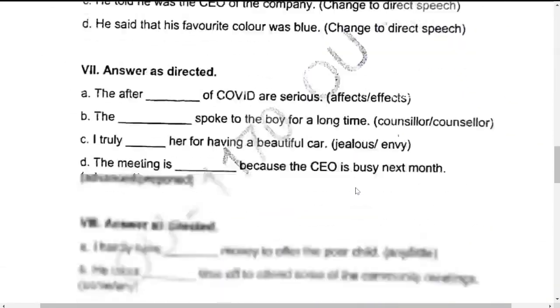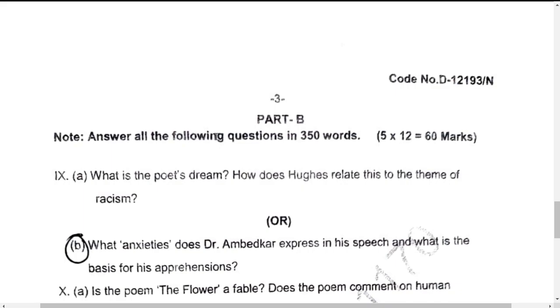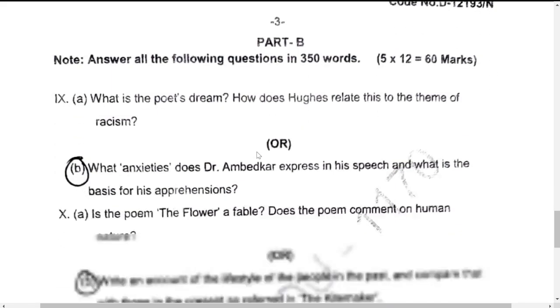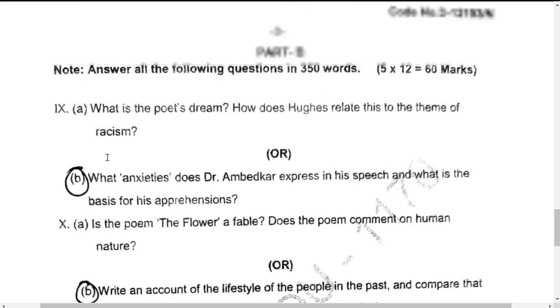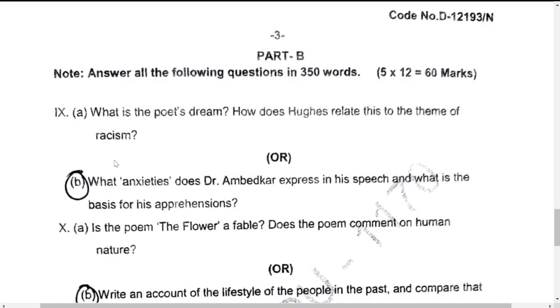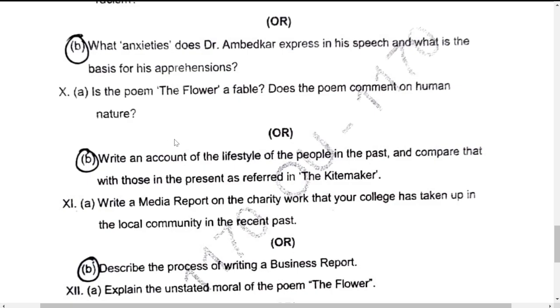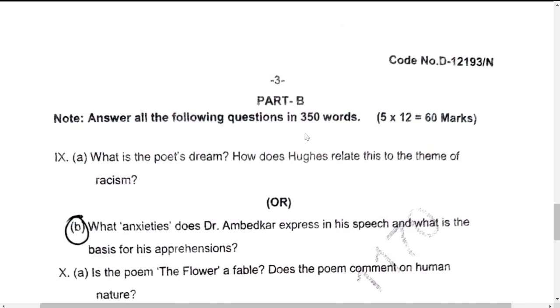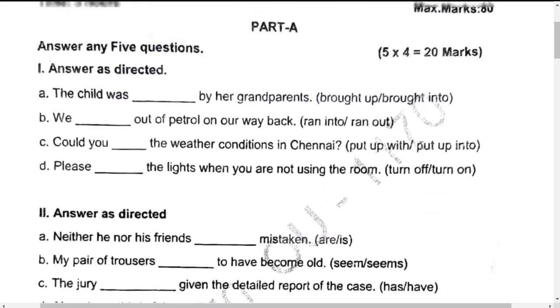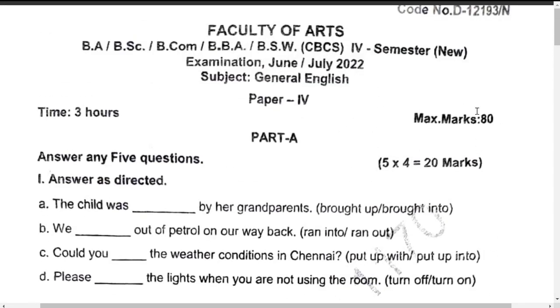Coming to Part B, in Part B you will come across certain questions here. There are 5 sets consisting of 2 each. If you look at the ninth one here, it has A and B. Out of this A and B you have to write any one. The 10th question also has A and B. Out of these two you have to write any one. This is called internal choice. This is the updated pattern again, right? So this was the previous pre-COVID pattern which was followed. Each question carries 12 marks, into 5, that is 60. So here 60 and here it is 20. Totally an 80 marks paper.